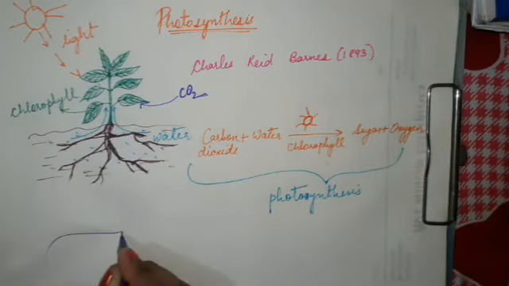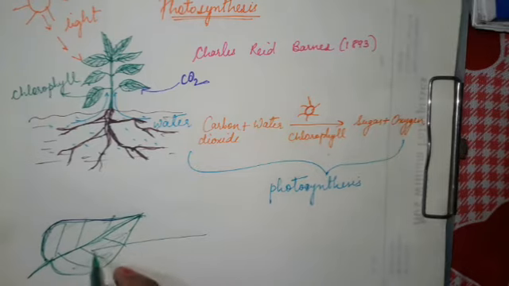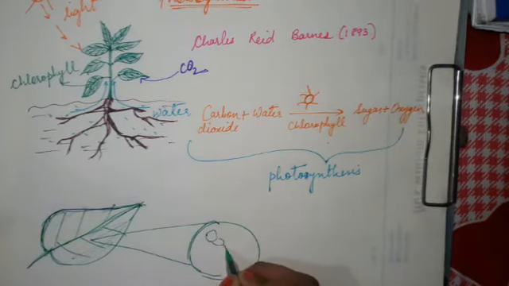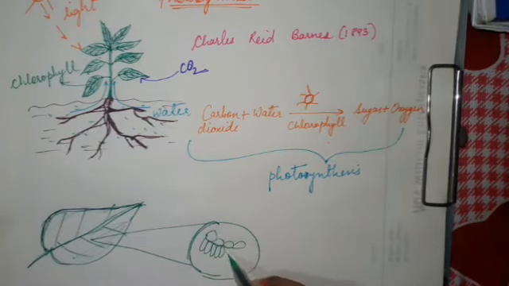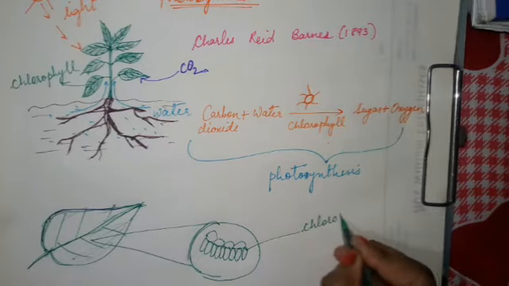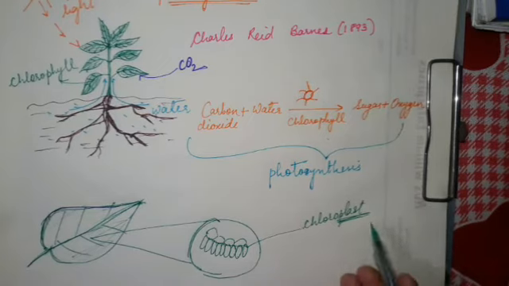If you see the leaf, it consists of chlorophyll. Fully it is green in color. If you look at the structure, this is the epidermis. Here you will find such elongated structures. This elongated structure is nothing but the chloroplast. Plast means plastic. What is the use of plastic? Plastic is used to keep something preserved. In the same way, the chloroplast helps in preserving the chlorophyll.